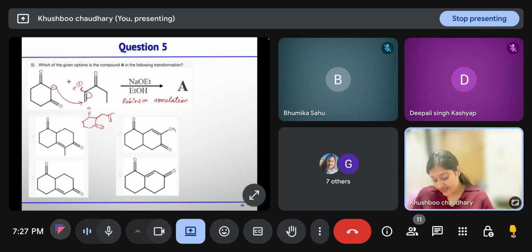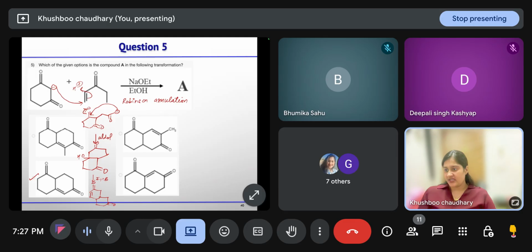Then after that, this enolate will generate, base is there, then it is attacking at this position, it will undergo aldol reaction. So it will form the 6-membered ring. Here we have ketone, and here we have this ketone and hydroxy. This is a beta hydroxy compound. Then through E1cB mechanism, it will form this alpha beta unsaturated compound. So the correct option is option B.